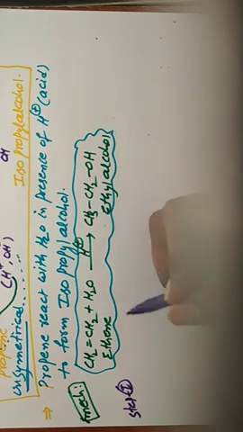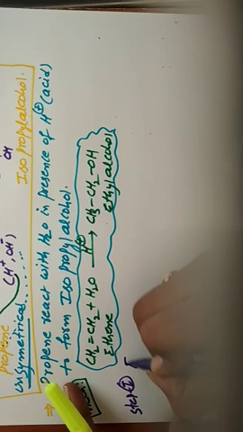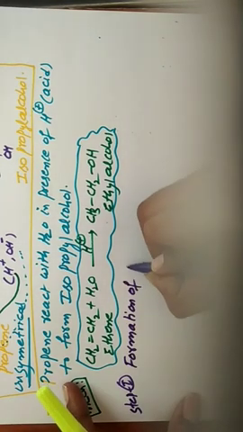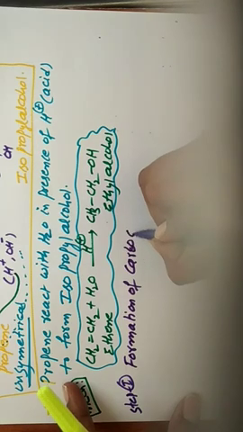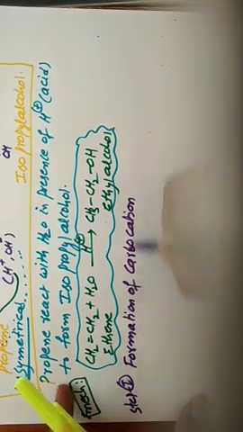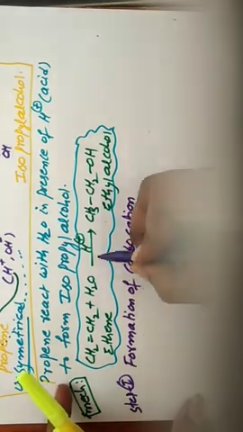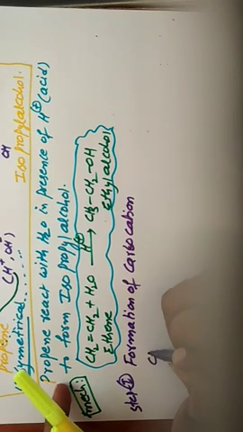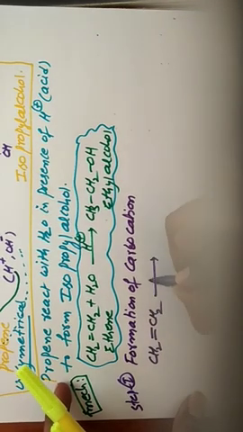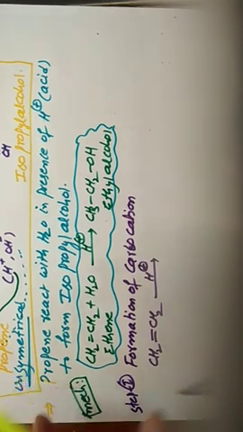So step 1 is formation of carbocation. In the formation of carbocation, CH2 double bond CH2, first H plus approaches the ethene molecule.